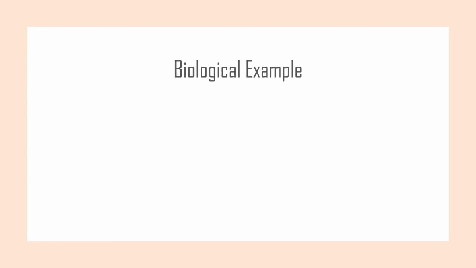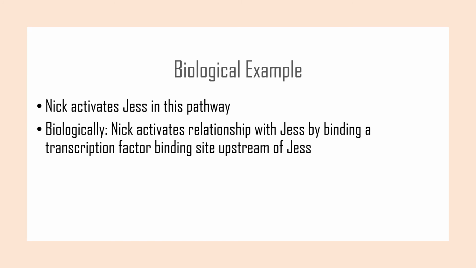All of this ties into real pathways and biological examples. We are going to connect our characters to what really occurs in science. When Nick is activating Jess, essentially he is binding a transcription binding site right in front of Jess, or upstream of Jess. We can think of this as Nick holding his hand out for Jess to grab and hold on to. This activates their relationship and begins the process of them moving forward together in the same way that the binding site activates transcription of different proteins. Isn't that so cool?